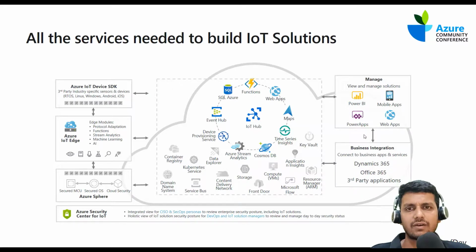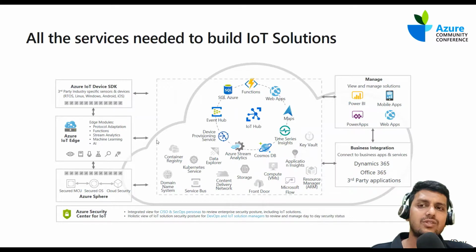On the right, you have different visualization services like Power BI and Power Apps that could help us to build applications, as well as custom web applications and mobile devices. So these are the various services that one could use to build IoT solutions.